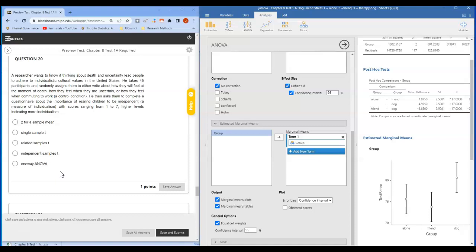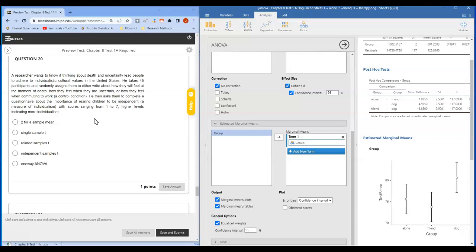So he takes 45 participants and randomly assigns them to either write about how they will feel at the moment of death, how they feel when they are uncertain, or how they feel when commuting to work. He then asked them to complete a questionnaire about the importance of rearing children to be independent. So that's a measure of individualism, with scores on a scale from 1 to 7, with higher scores indicating greater individualism.